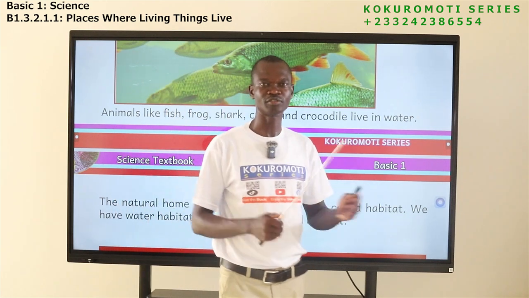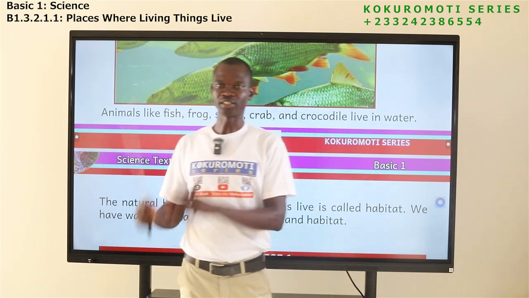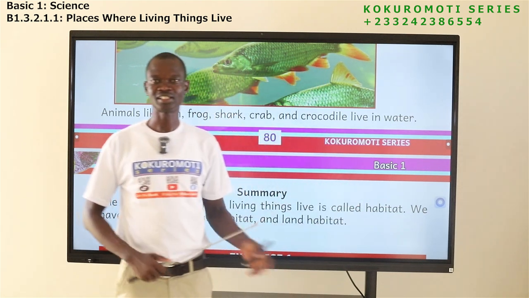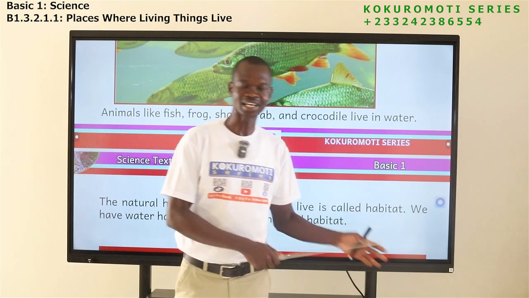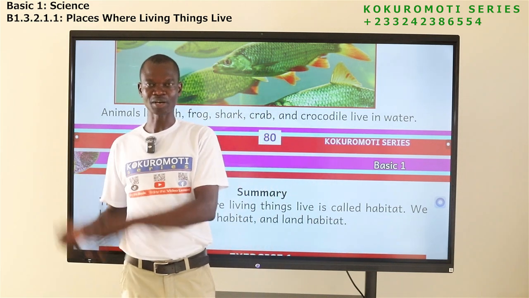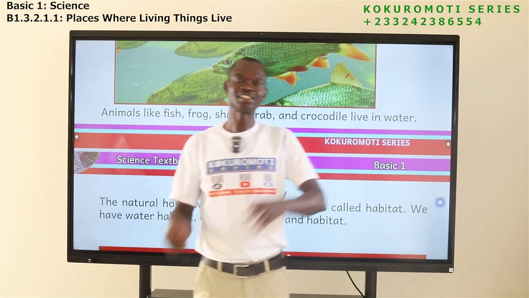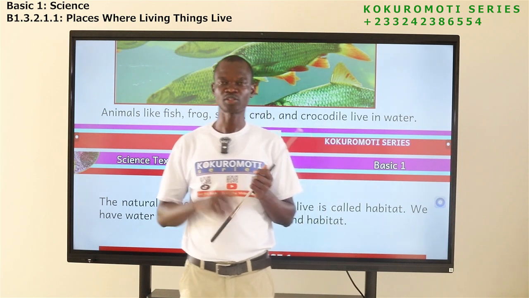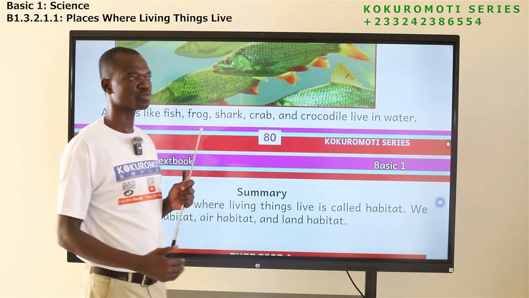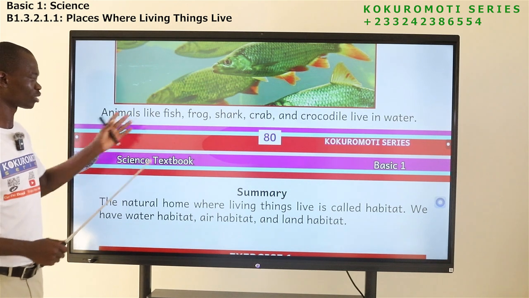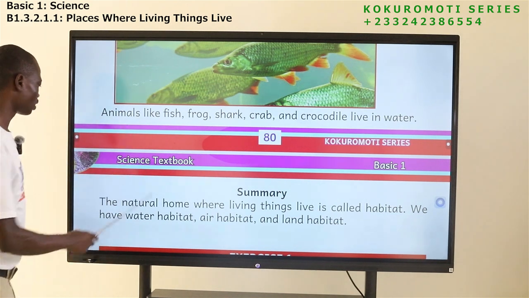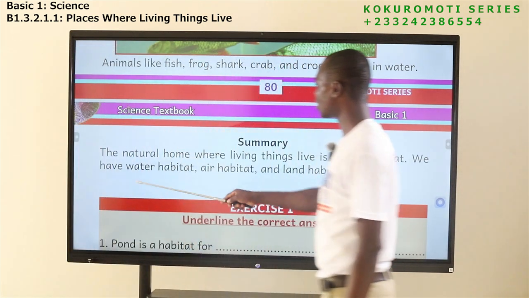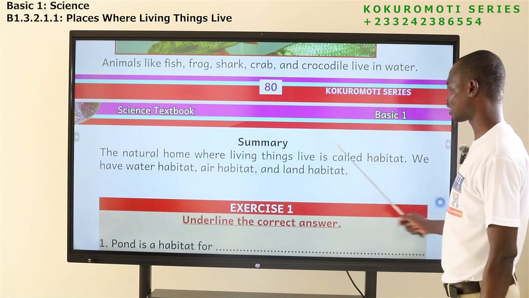We have seen animals that live on land. We have seen animals that live in the air. We have also seen animals that live in water. And what I just said is that aquatic habitat is the same as water habitat, meaning water habitat is the same as aquatic habitat. Animals that live in water. So water as a natural home for living things, we can say it is aquatic habitat. So today we have learned that the natural home where living things live is called habitat. We have water habitat, air habitat, and land habitat.